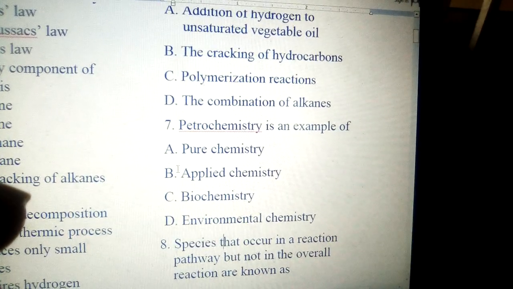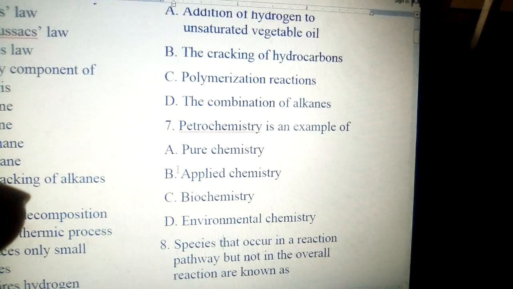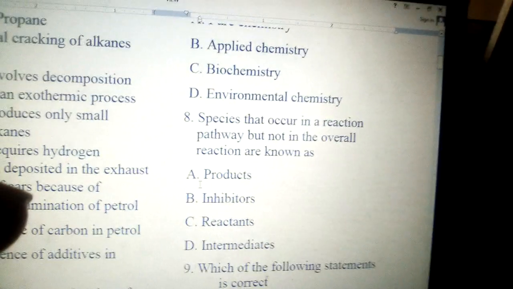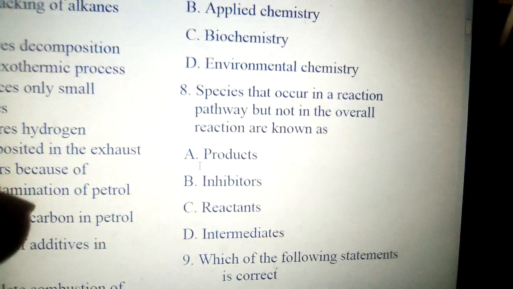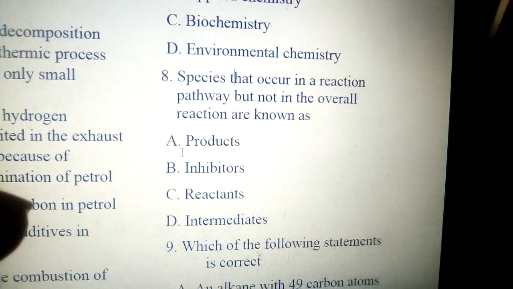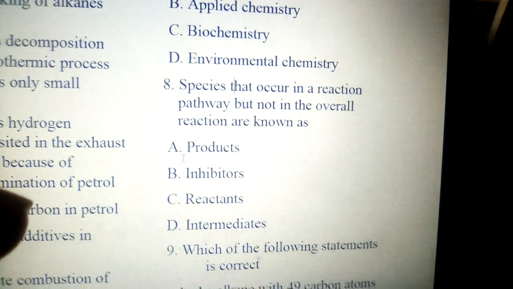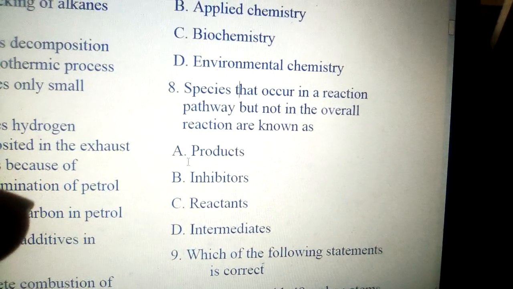Number 7, petrochemistry is an example of applied chemistry. That is similar to industrial chemistry. Number 8, species that occur in a reaction pathway but not in the overall reaction are known as reaction intermediates. Option D is the right answer.